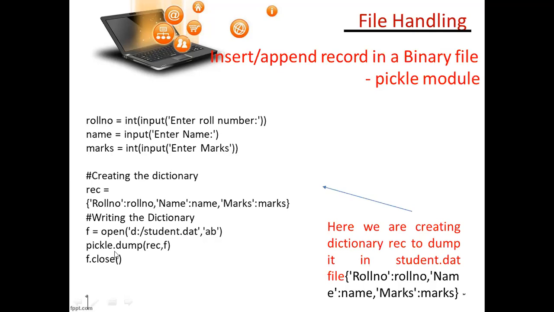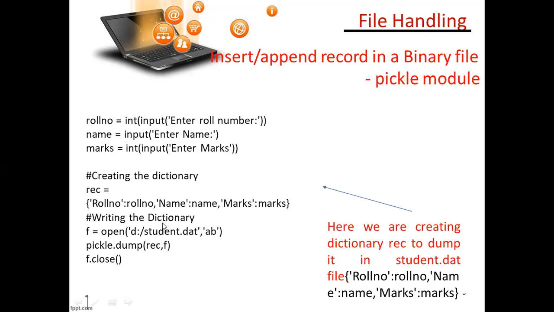Now pickle.dump means whatever I am creating, this will be dumped. The function forces the value to be assigned to the hard disk. And here rec comma f. What is rec? Which is a dictionary. Comma f means which is a file name assigned to dump this object. Now you can close whatever you have opened with the file. This file will be closed.